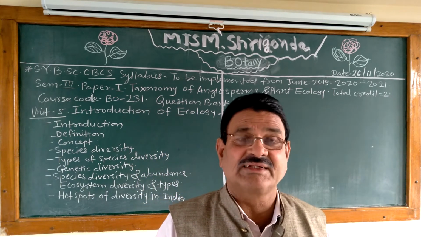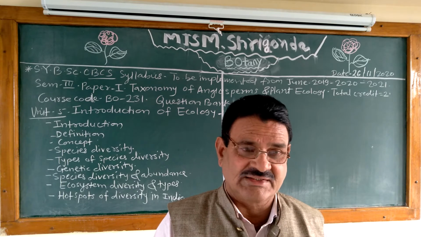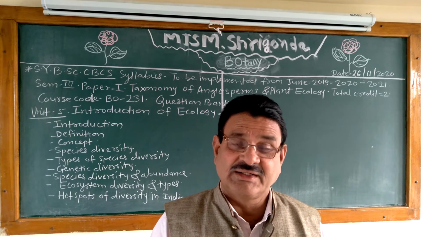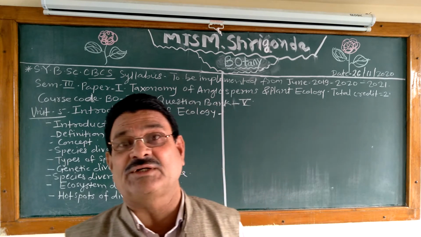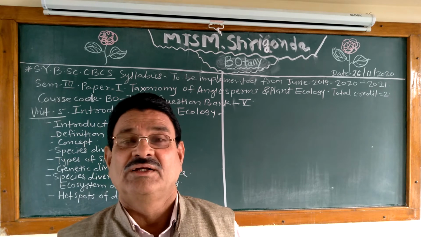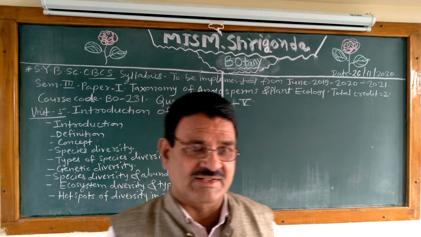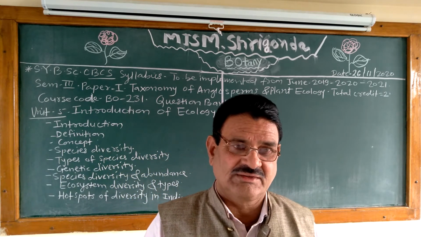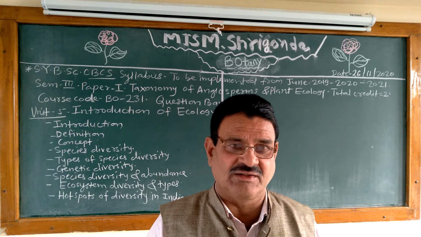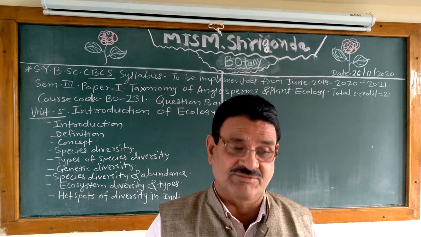What is line transect? What is a belt transect? These are methods of vegetation sampling studies, that is quadrat method, line transect, belt transect, plotless method, point frame method and point centered distance method.